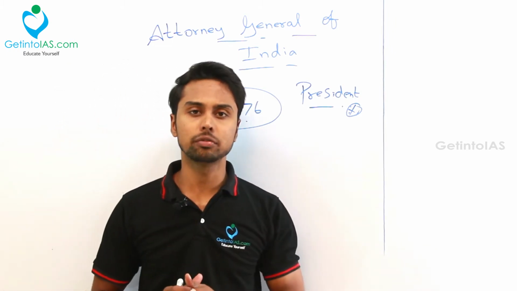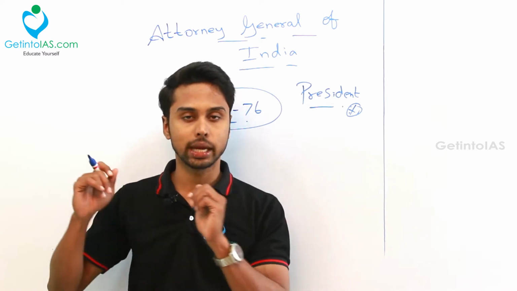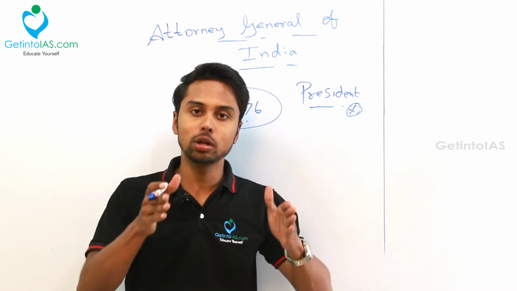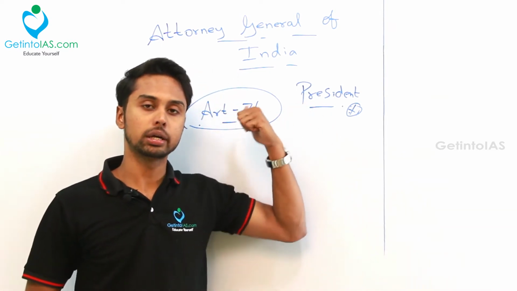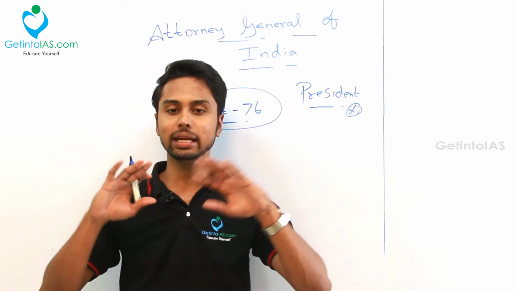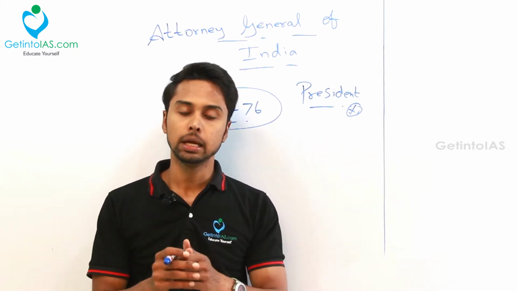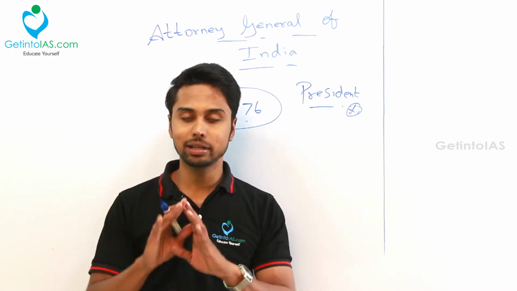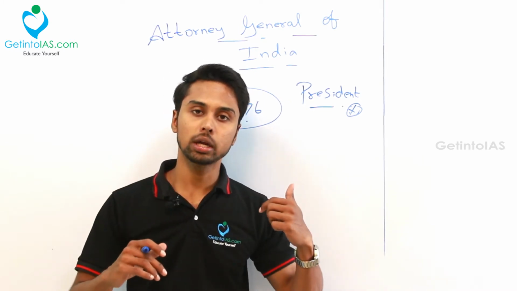So, what is the function of this office? You could have seen in many cases, Union of India versus Barath, like that, many cases we are having. Union of India. So who is representing that Union of India? Who is representing the government of India as a lawyer? He will do that. Attorney General of India will represent India in that forum. Okay, if any case is happening, your Attorney General of India will appear on behalf of the government of India. So whether he can appear before a high court, obviously, okay, wherever the case is happening and the government of India needs representation, he will do that. Okay, that is the first clarity.